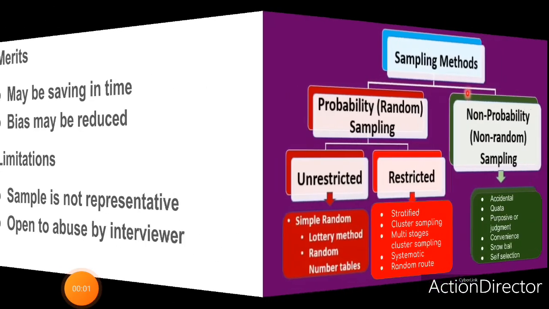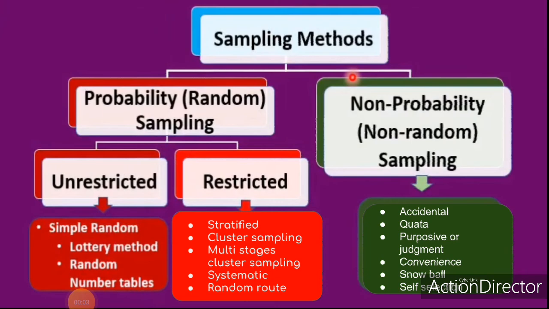Now let me summarize today's class. Sampling methods may be classified into probability or random sampling and non-probability or non-random sampling. Probability sampling is further divided into unrestricted sampling and restricted sampling. Unrestricted sampling includes lottery method and random number tables. Restricted random sampling includes stratified sampling, cluster sampling, multi-stage sampling, systematic sampling and random route sampling.